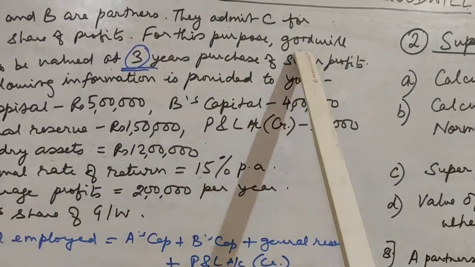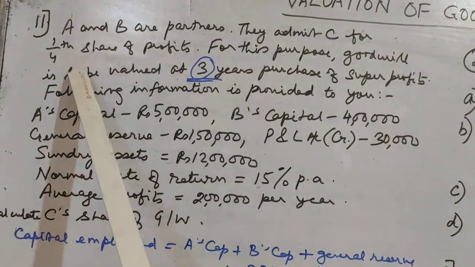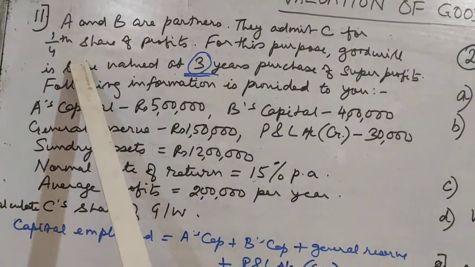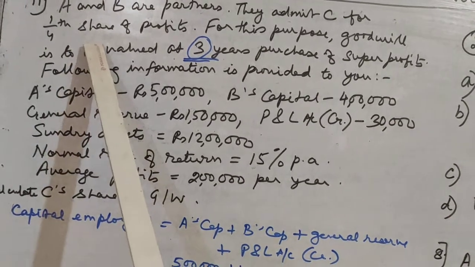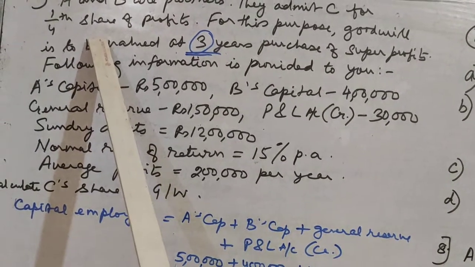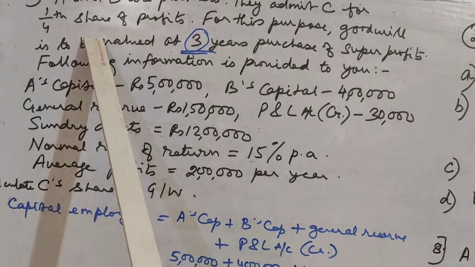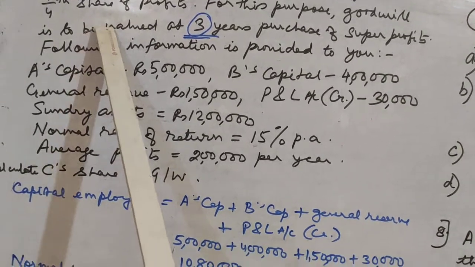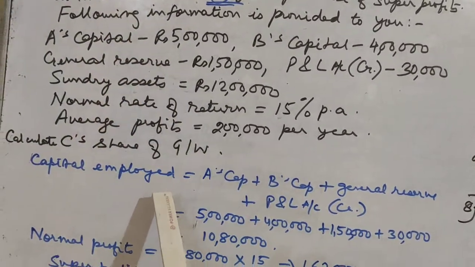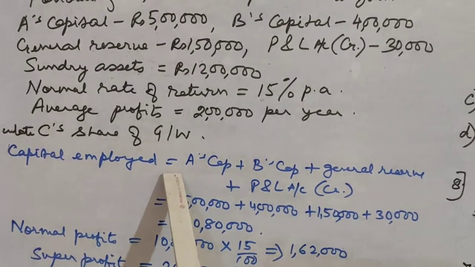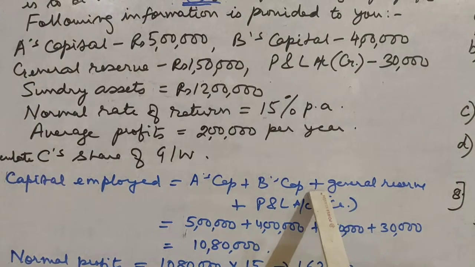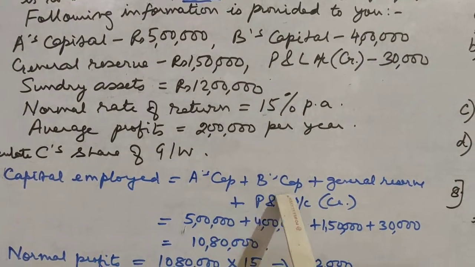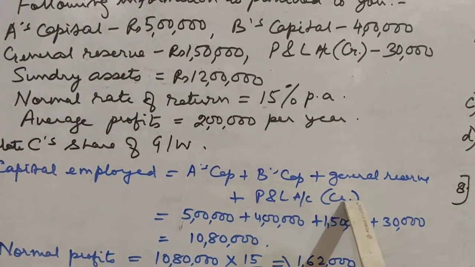Now C is coming for 1/4 share of profits. So we have to calculate the total value of goodwill and multiply it with 1/4. That will be the amount of goodwill which is to be brought in by C. First of all, we'll find out capital employed. Capital employed will be equal to the partners' capitals added together, that means A's capital plus B's capital plus general reserve.